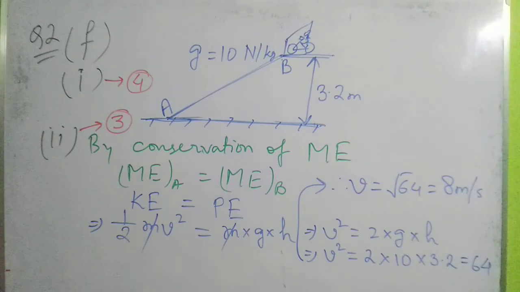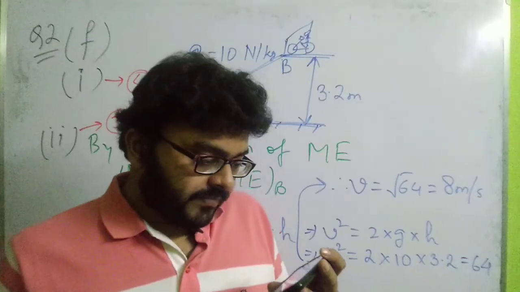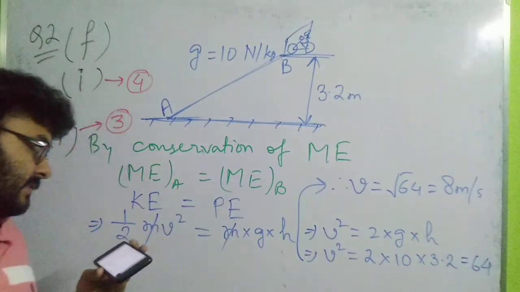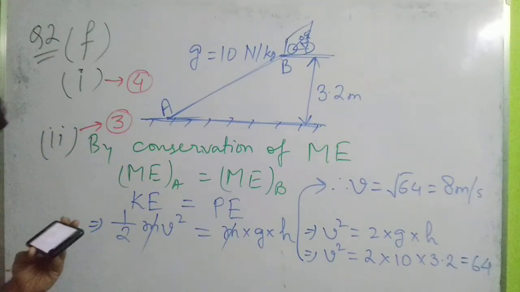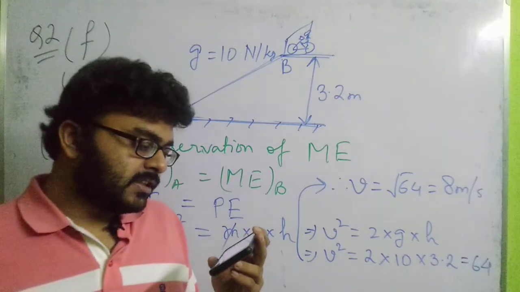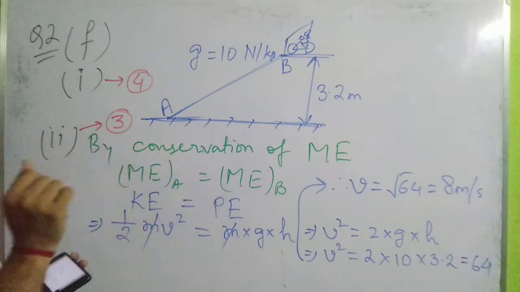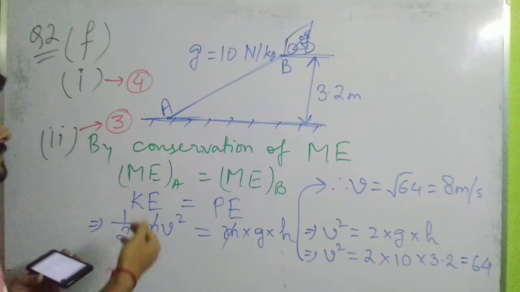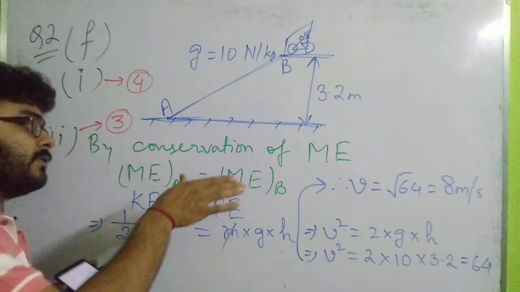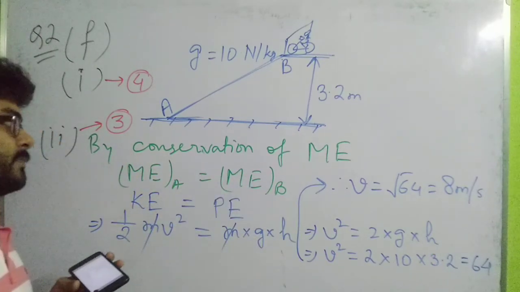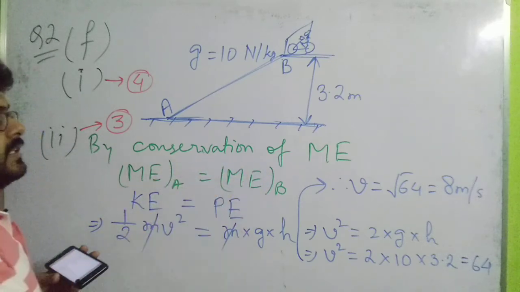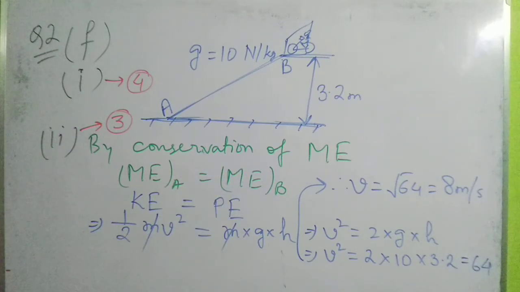Okay, fine. Now what does the third part say? The third part says, if the mass of the girl is 40 kg, then the kinetic energy of the girl at A is. Now the mass has been given. It has been asked to determine the kinetic energy of the girl at point A, assuming that there is no loss of energy. Obviously we have assumed here that there is no loss of energy. That is why we can write that the mechanical energy at point A will be equal to the mechanical energy at point B. So remember this point: if there is loss of energy, then we could not have written this equation.